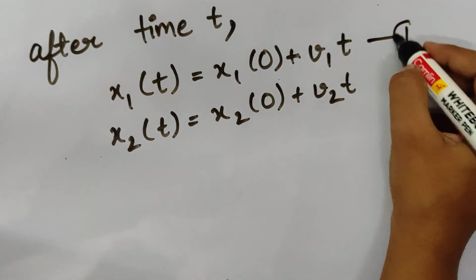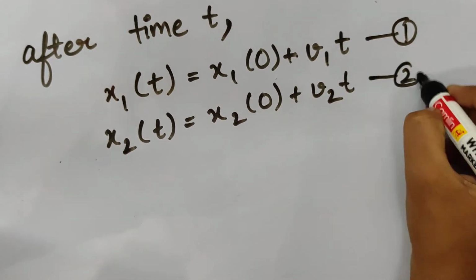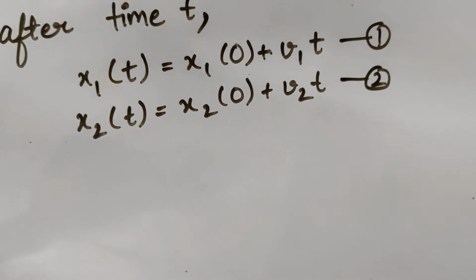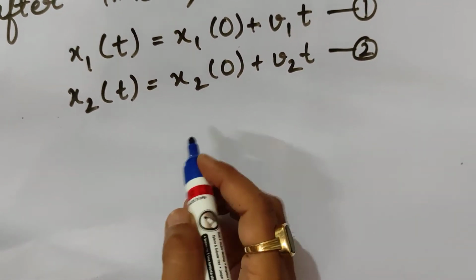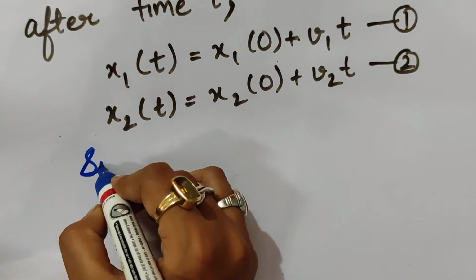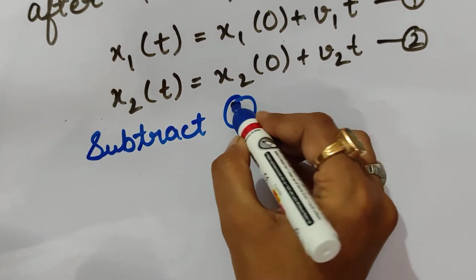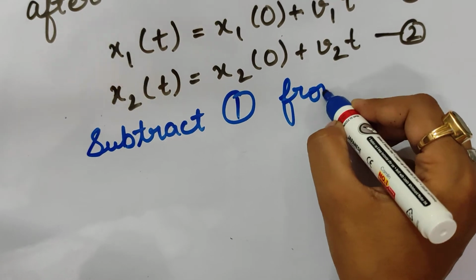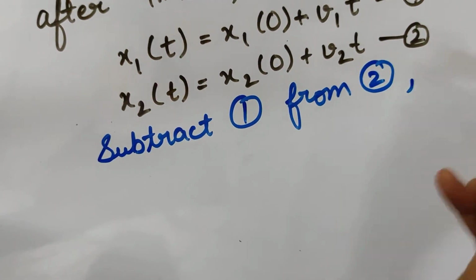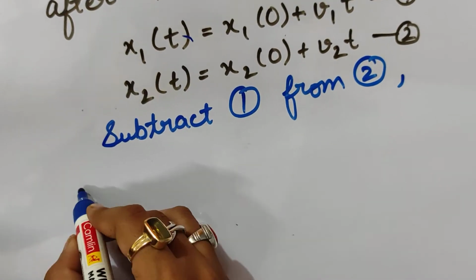Fine, we will mark this as 1 and this as 2. Now if we subtract 1 from 2, what will we get?